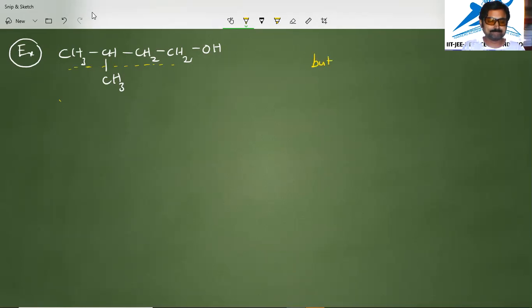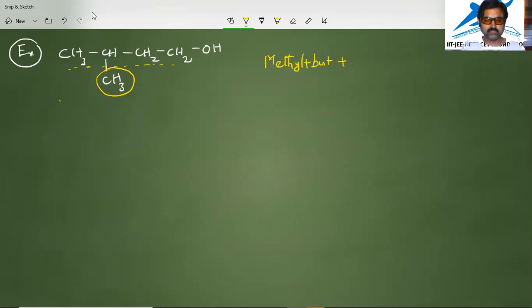And we have one methyl group as a substituent. Substituents which are present are secondary prefixes. Here CH3 is the substituent, and the prefix is methyl. So we will add methyl to the root word but. Then after that the suffix will start.